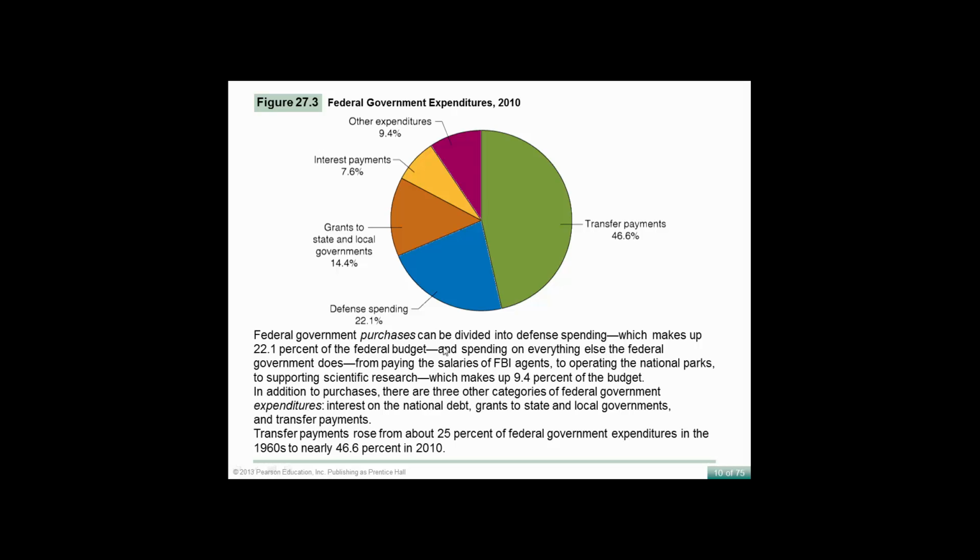Other is federal budget spending on everything else the federal government does, from paying FBI salaries to operating national parks to supporting scientific research, which makes up 9.4%. In addition to purchases, there are three other categories: interest on the debt, grants, and transfer payments. Transfer payments rose from 25% of federal expenditures in the 60s to 46.6% and will continue to rise.